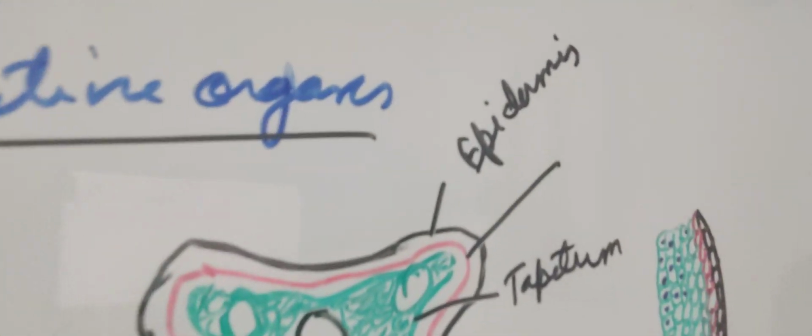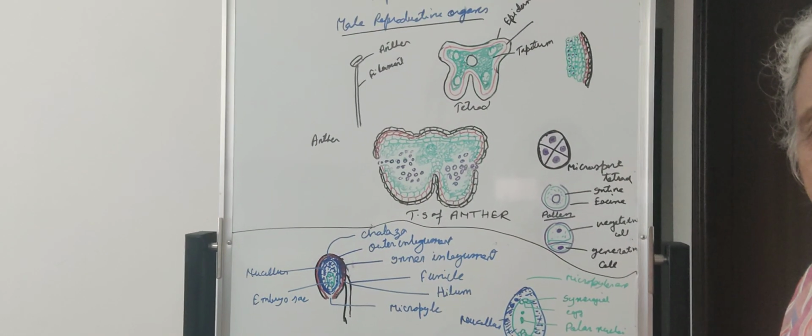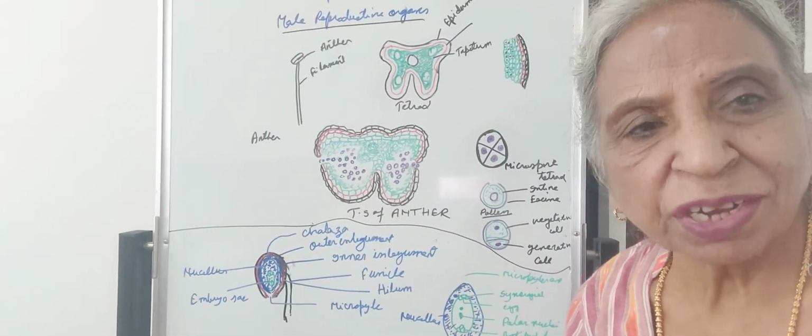The male reproductive part is, I told you, stamens.